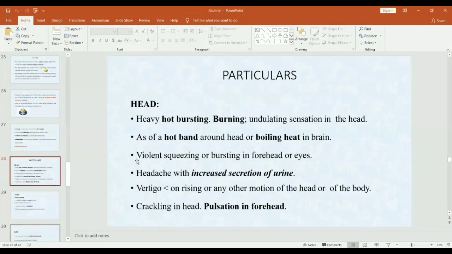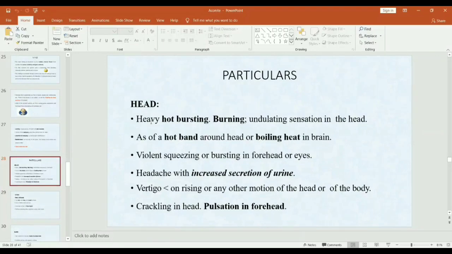Then particulars. In particulars, we go system by system or organ by organ. So first we will see head complaints. In headache, there is a heavy, hot, bursting type of pain, also burning in the head, an undulating sensation in the head, as of a hot band around the head.